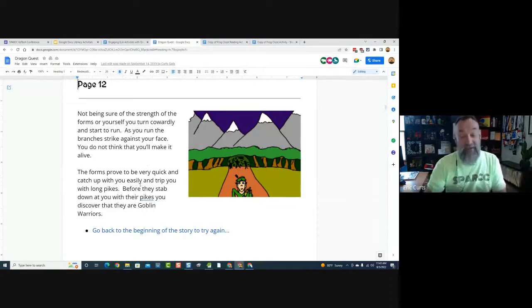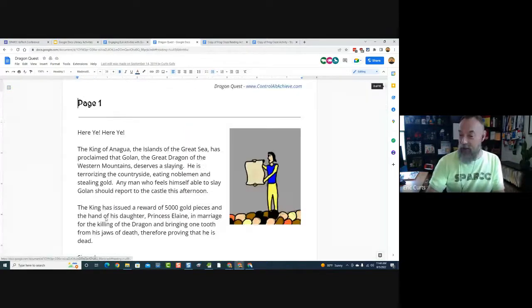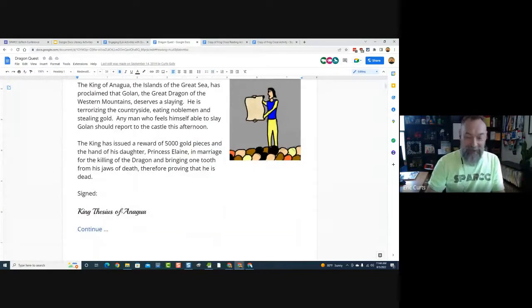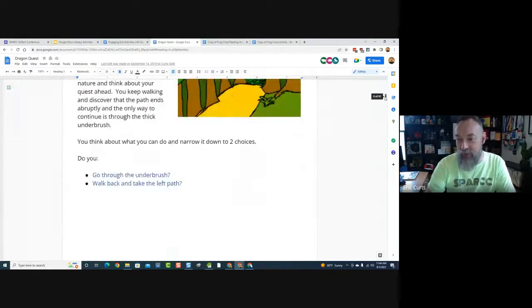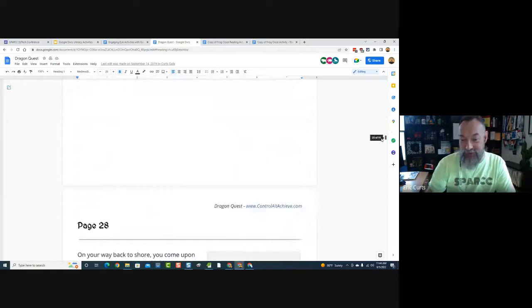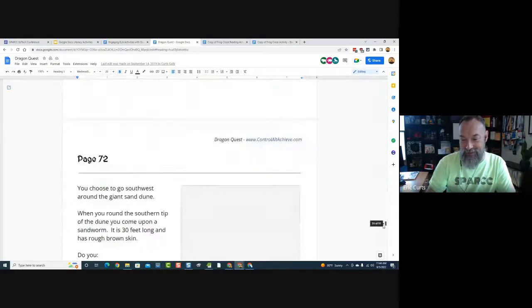Fair warning, this was written by 7th and 8th graders, and you die a lot in this story. But if you die, no worries. You just go back to the beginning, and that takes you back to page 1, and you start reading through it again. And it's a really good story. It's big. This is 91 pages long. It is not a short story. It is 91 pages, and the kids did a really awesome job on this.